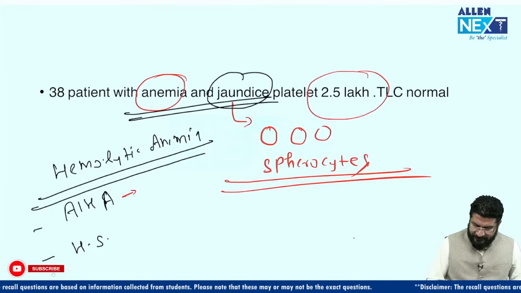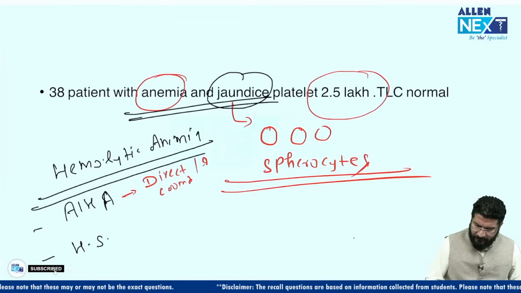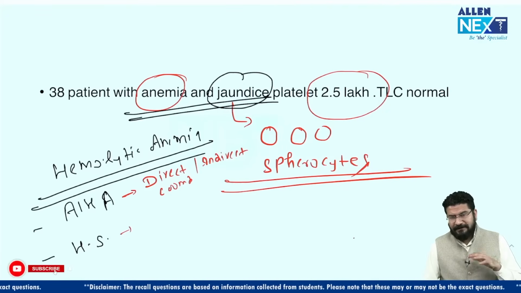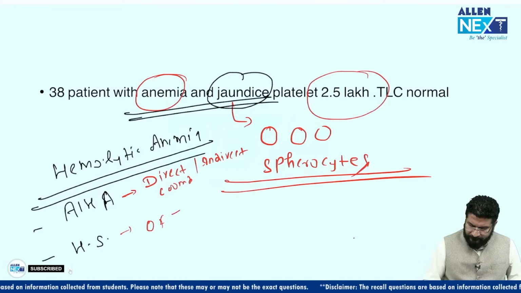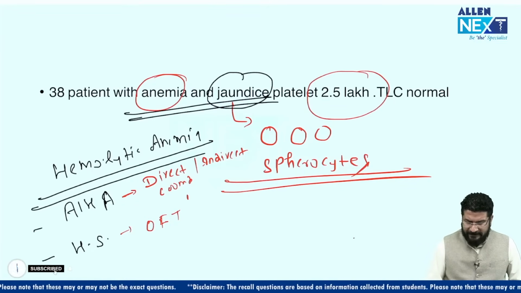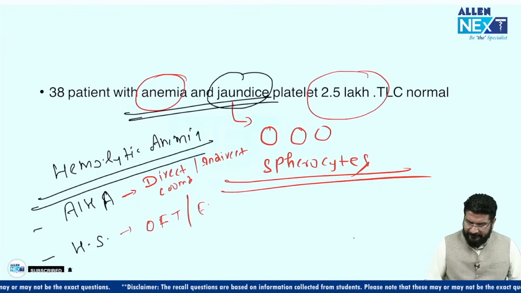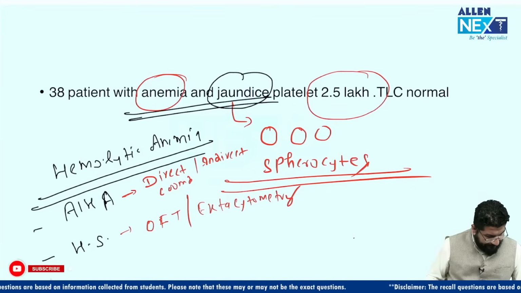If the option is given, direct Coombs test, so the next investigation I think was asked. Direct Coombs test, direct or indirect Coombs test, is what we can do for AIHA. But if it is a question of hereditary spherocytosis, then some students are mentioning it was not in the options, then the answer will be osmotic fragility test. We can do osmotic fragility, and even nowadays we have different tests like flow cytometry. So you have to give me the options so I can give you the correct answer. But this was the question that came in the exam.